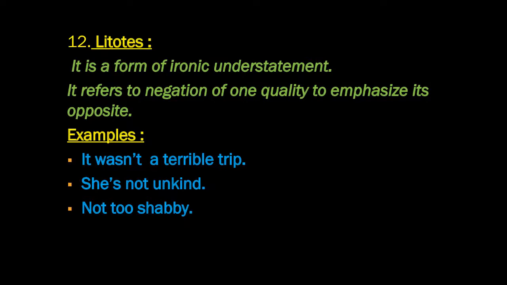Example, it wasn't a terrible trip. That means it was a good trip. He wants to say that, but he's using the negative to convey something more effectively. She's not unkind, not too shabby.